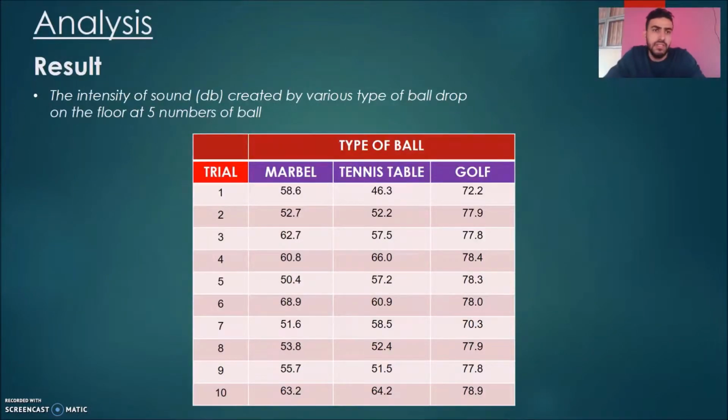So hi, this is the intensity of sound created by the various types of ball dropped on the floor at 5 numbers of ball. So as you can see here, the marble is the lowest value, and then the table tennis is the second one, and the highest is the golf.